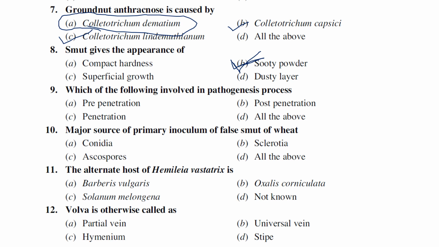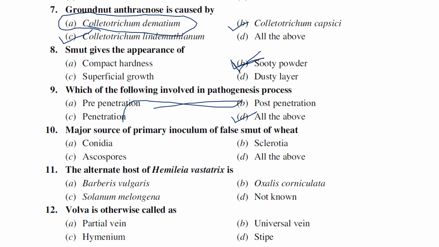Which of the following is involved in the pathogenesis process? Pre-penetration, penetration, all the above. All these are processes in pathogenesis, like infection, invasion, pre-penetration, penetration, post-penetration, colonization, and reproduction. All are processes of pathogenesis. So the answer is all the above.